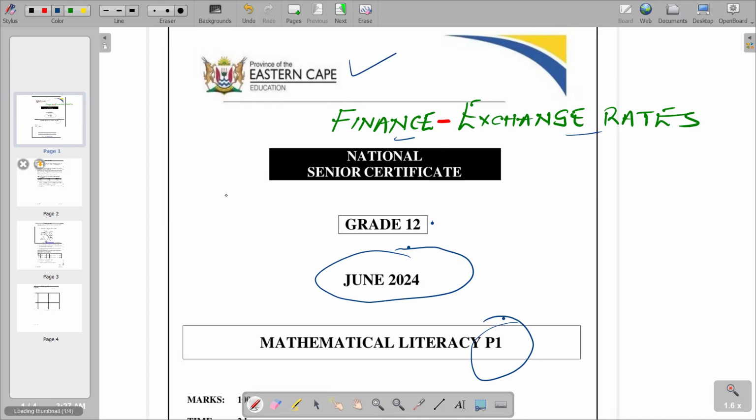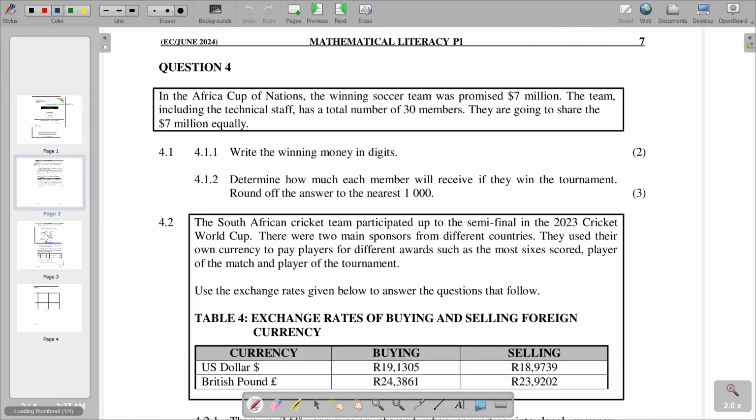It's question 4 on that question paper, whereby it reads, in the Africa Cup of Nations, the winning soccer team was promised $7 million. The team, including the technical staff, is a total number of 30 members. They are going to share the $7 million equally. Write the winning money in digits. So obviously, we are given the 7 million, and we need to write the money in digits, for 2 marks.